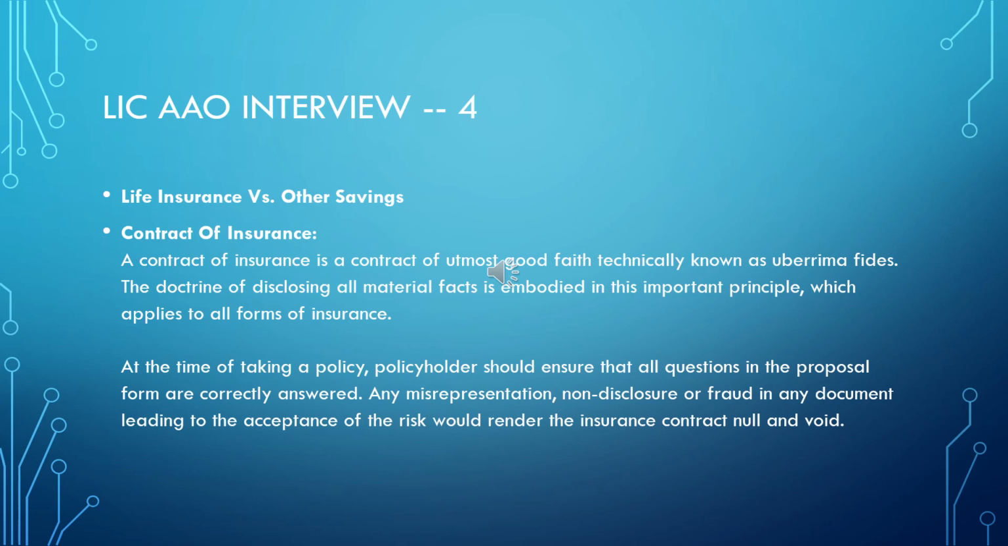Here what they are telling is that in a contract of insurance, the person who is taking the policy should give all the details correctly. He should not hide some facts. For example, when a person takes a life insurance policy, he cannot hide his previous sickness, previous ailment. So he should give the proper date of birth and all that. So this is what is given here.